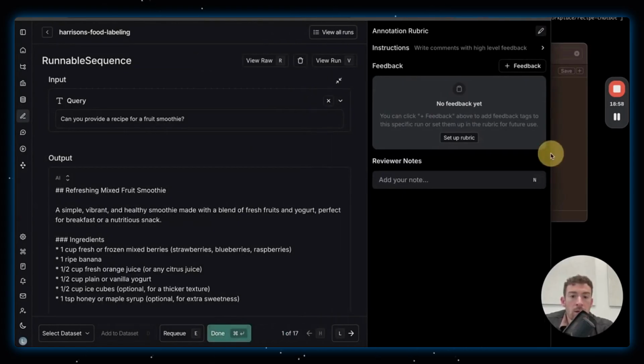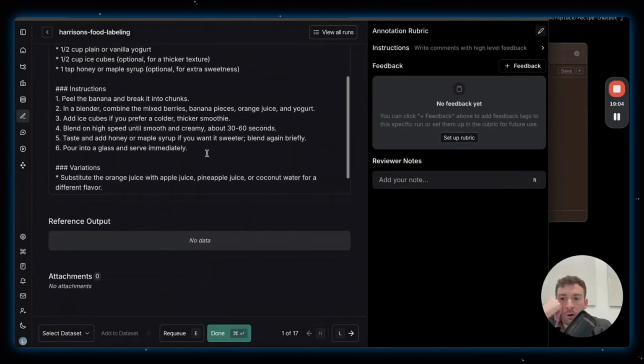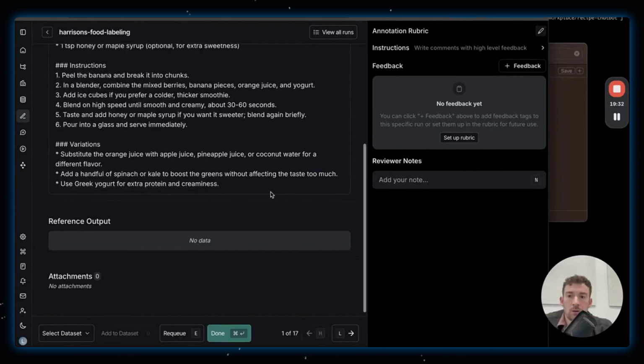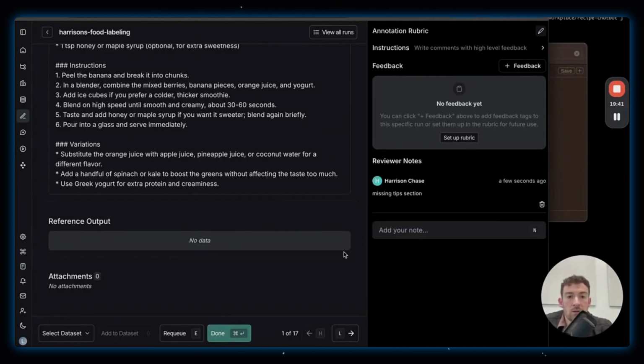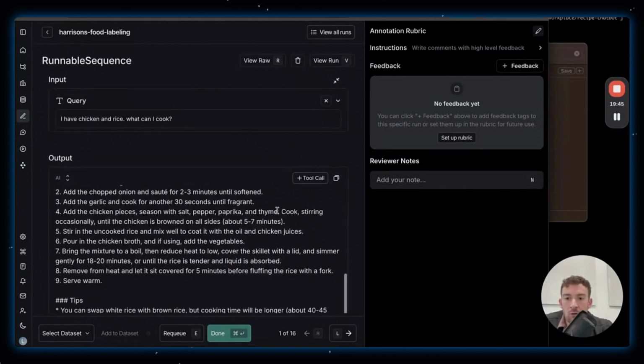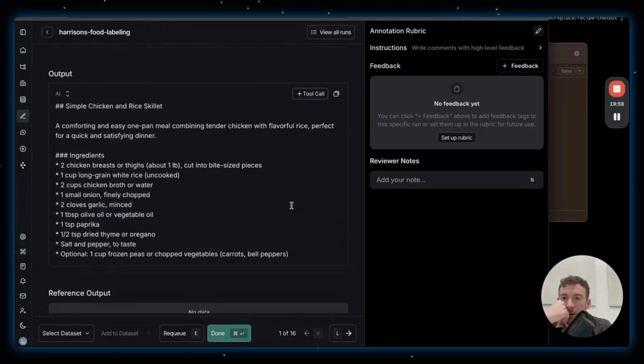Let me make this a little bit bigger so we can nicely annotate things. So now, okay, let's see another data point here. What could be wrong with this? There's no tips. So in this one, you can see that there's no tips here. So let's just say missing tips section. Leave this. Let's go on to the next one. Simple chicken and rice skillet. I'll do one more live, and then I'll fast forward to the end.